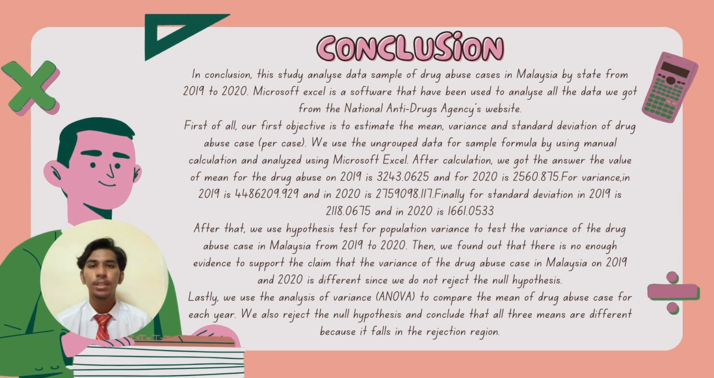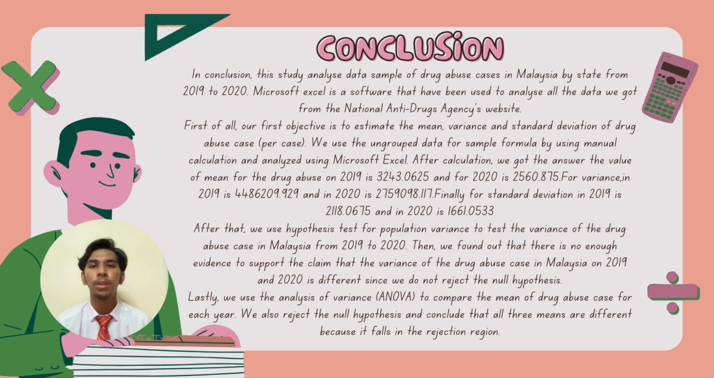In conclusion, this study analyzed a data sample of drug abuse cases in Malaysia by state from 2019 to 2020. Microsoft Excel is the software that has been used to analyze all the data we got from the National Anti-Drug Agency website. First of all, our first objective is to estimate the mean, variance, and standard deviation of drug abuse cases. We use the ungrouped data for sample formula by using manual calculation and analyze using Microsoft Excel. After calculation, we got the answer.